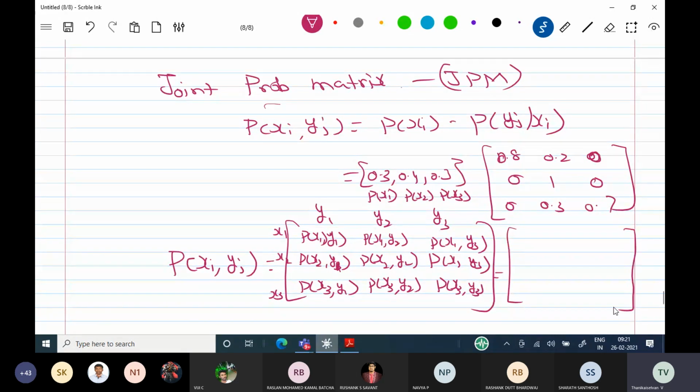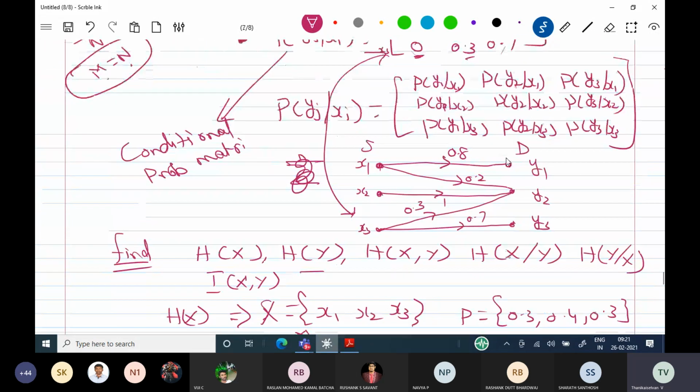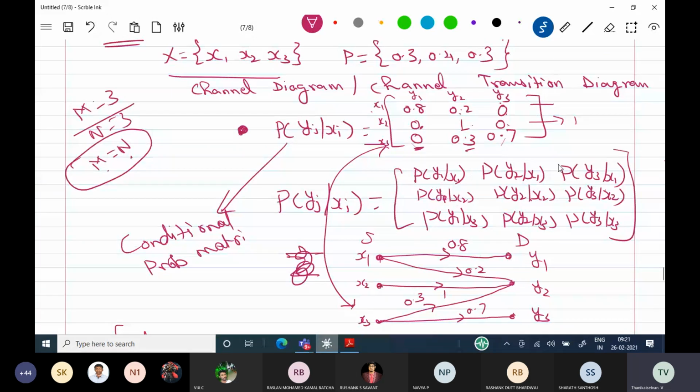Carefully listen to what we are doing. i is equal to 1, 2, 3, and j is equal to 1, 2, 3. This value is probability of x1 into probability of y1 given x1. Please refer to the matrix that is available; this value is already available with you.